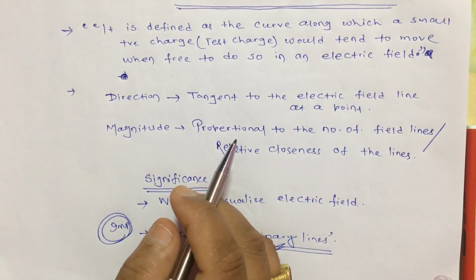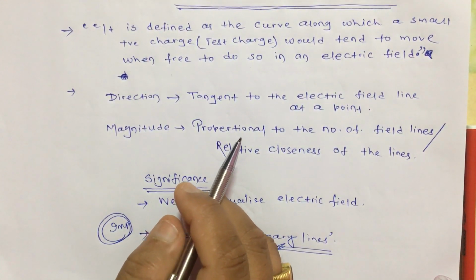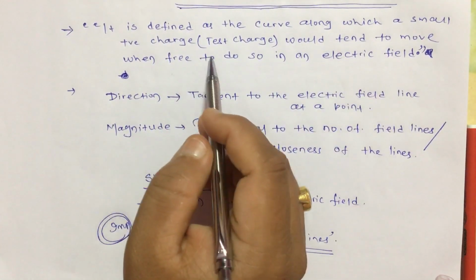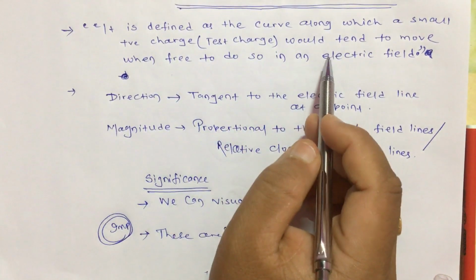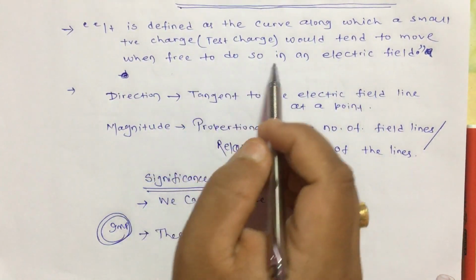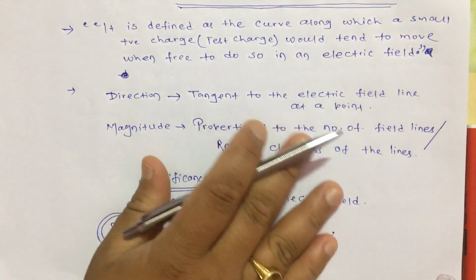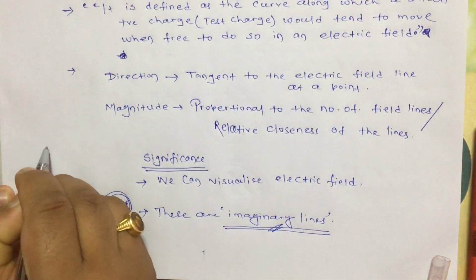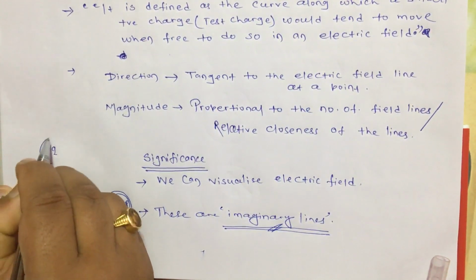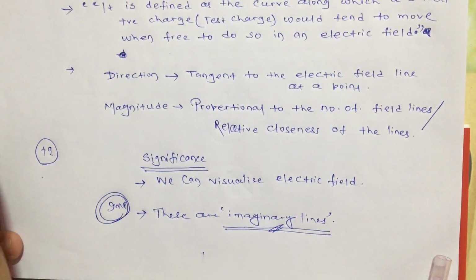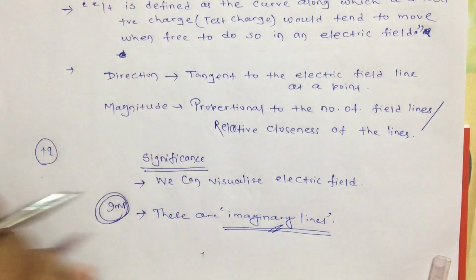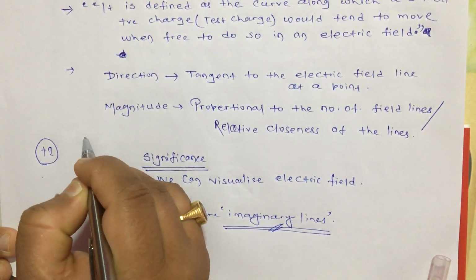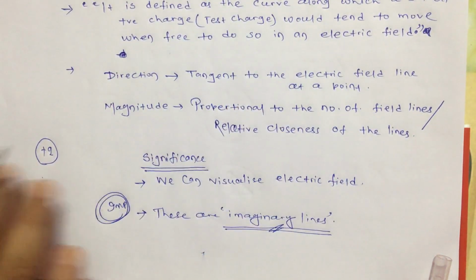First, let us see how we can define this concept. It is defined as the curve along which a small positive or test charge would tend to move when free to do so in an electric field. What does that mean? Let there be a source charge here, a plus q charge, creating an electric field around itself. I want to draw the electric field lines for this charge.